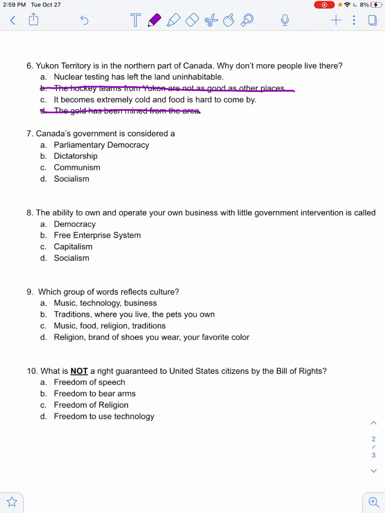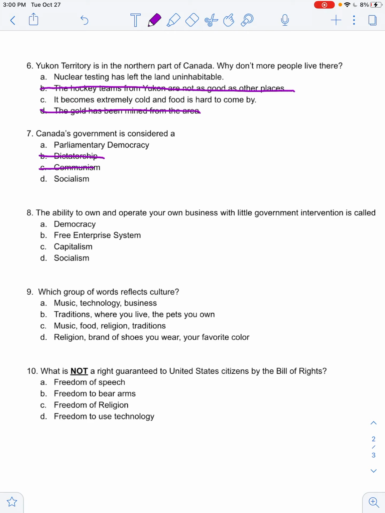Okay, number 7, the Canadian government is considered A. The Canadian government and the American government both share some similarities. They have some differences, but they also have some similarities. One of them is that they allow people to have a say, so it's not going to be a dictatorship. They don't have only one person in power.